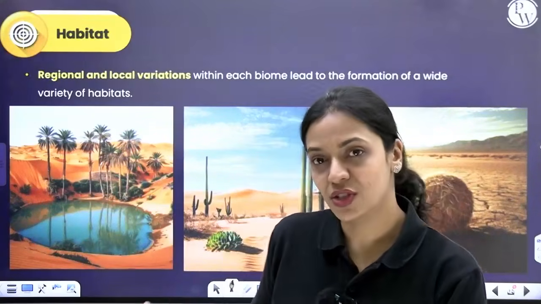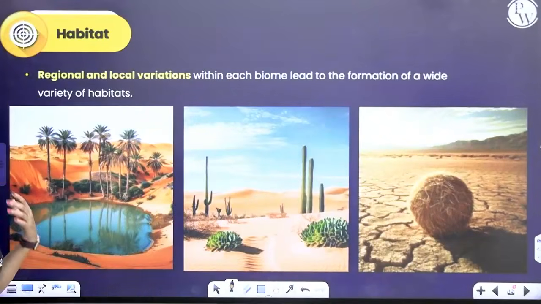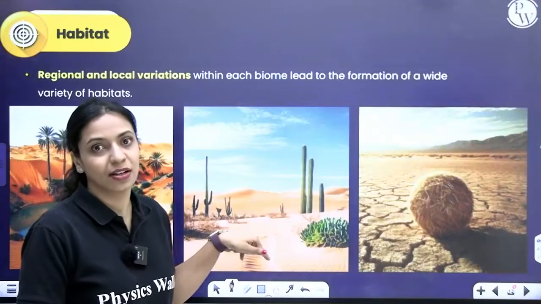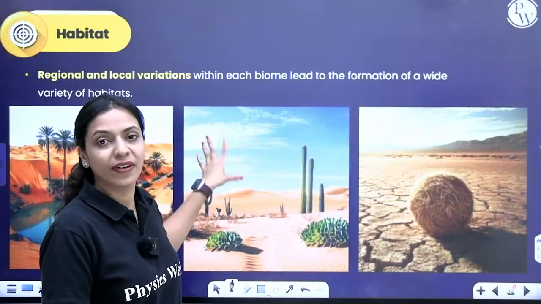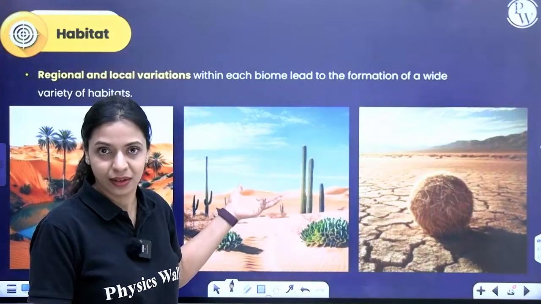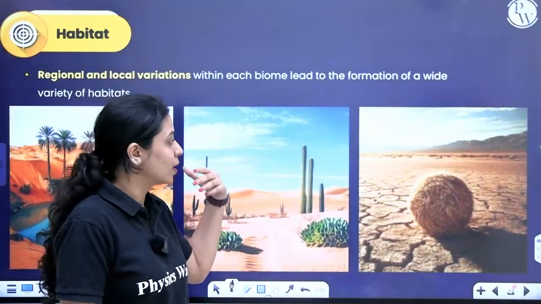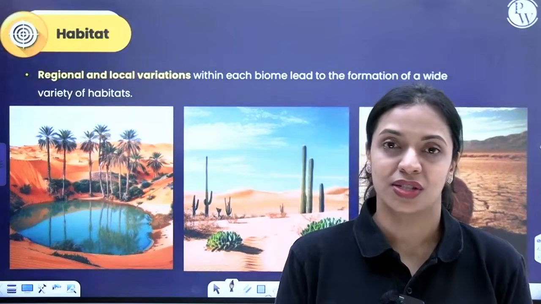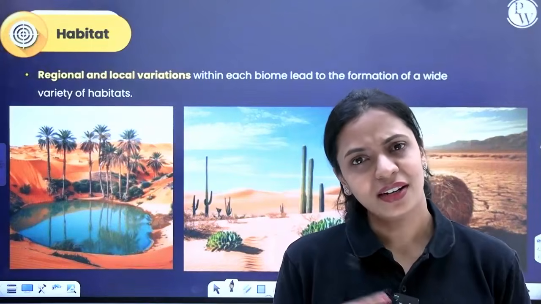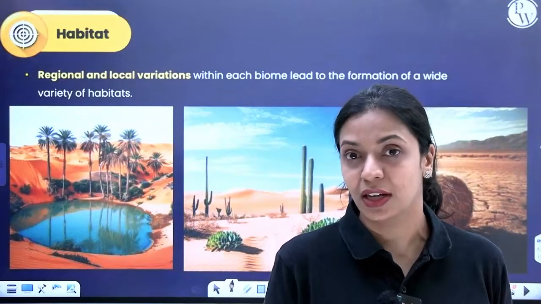In whatever regions water is present, the kind of plants and animals that you find will be different. Wherever an oasis is present, water is present, you can probably find palm trees and some other types of plants there. Within this water body, you can find some animals thriving. There also will be regions within the same desert biome where water availability is there, but it's not as much as an oasis. Over here, you can find plants like cacti growing, kangaroo rats and reptiles surviving. There could be areas or regions in the desert where water is almost absent. In such cases, you will find a different set of plants and animals. You probably find tumbleweeds there.